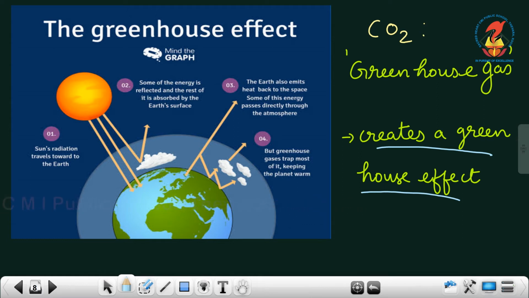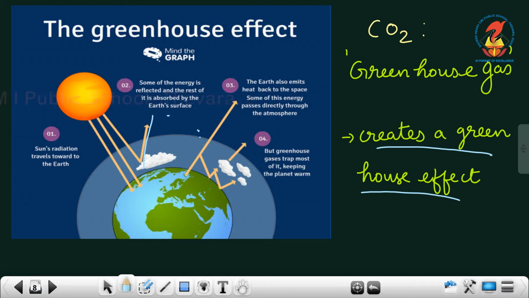See, the sun's radiation reaches the earth, right? The sun rays fall on the surface of the earth. The earth absorbs some of the radiation, some heat, and the rest of the radiation is reflected back from the earth's surface to space.